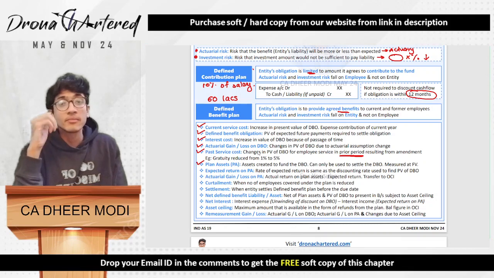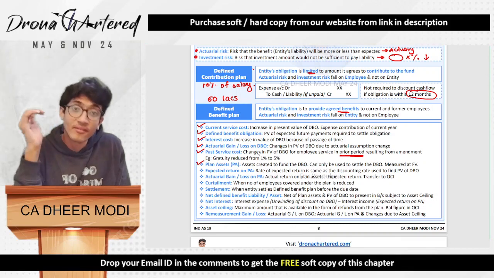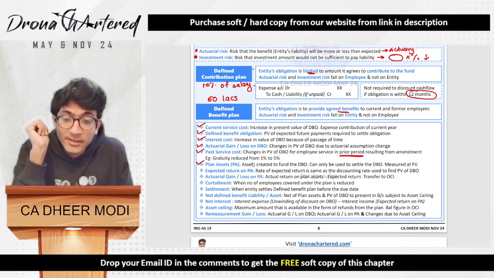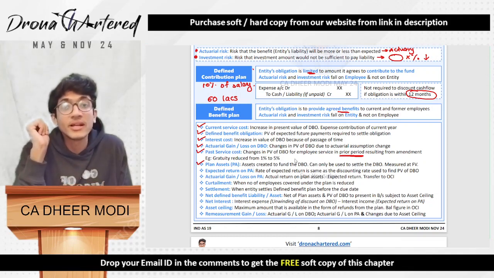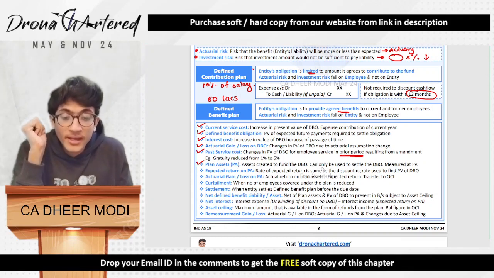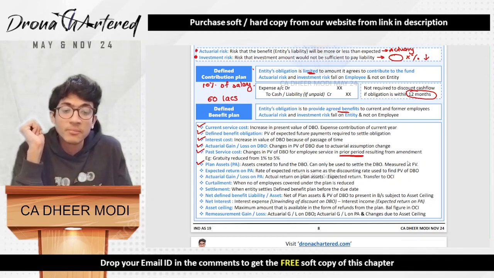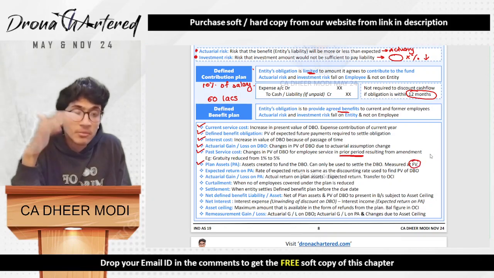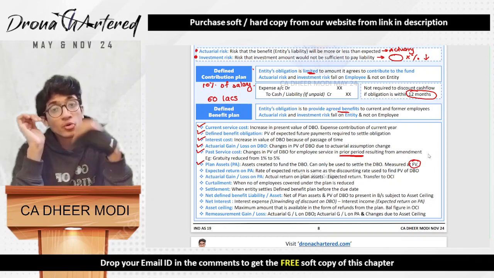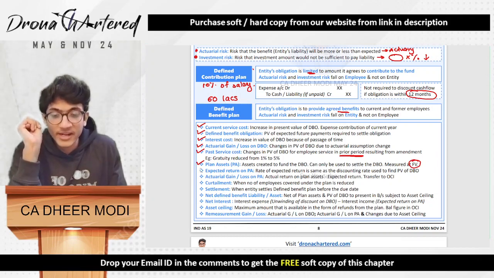Next is your plan assets. Now plan assets is basically your investment pool where every year we are putting that 5 lakh amount. That is assets created to fund the DBO, that is, assets created to fund the defined benefit obligations. It can only be used to settle the DBO and it will be measured at fair value. So every year we were putting 5 lakh. So that is basically an asset that we are creating to pay off the 60 lakh of defined benefit obligation.